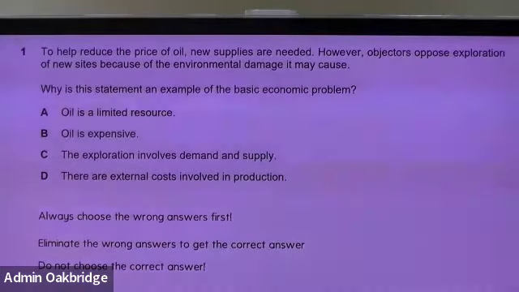You don't know number 2, skip, go to number 3. Eventually, the questions which you know you are 100% correct, because you followed this method, eliminated the wrong answers and came to the correct answer, you will notice that you have already gone through 30 questions. Out of 30 questions, you did 15 and skipped 15. Now only you go back to the 15. When you go back and read question 2, which you skipped earlier, you still don't understand, move on and go to another question which you skipped. I am trying to save your time.